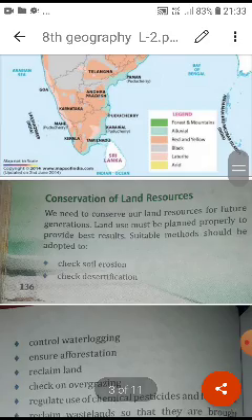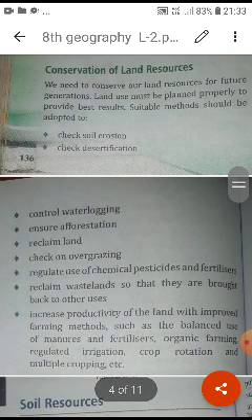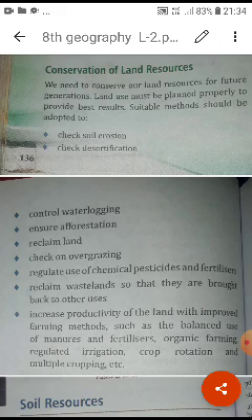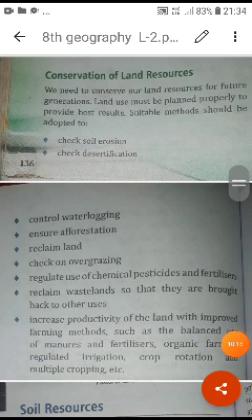Now students, the term is coming: the soil is too important for us and we can't expect anything without the soil. It means all kinds of things are growing. We human beings, along with the animals and weeds, all the creatures are totally depending on the soil. So it's our important duty to conserve the soil. It means to conserve the land resources. The soil is one of the natural resources. In the first chapter we have already talked about it.